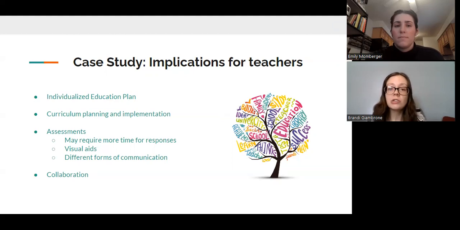When assessing, some students may require more time to respond to questions. Visual aids may be helpful when communicating questions and responses. Students who are deaf and hard of hearing may have additional assessments, including audiological, to help determine their hearing capabilities.